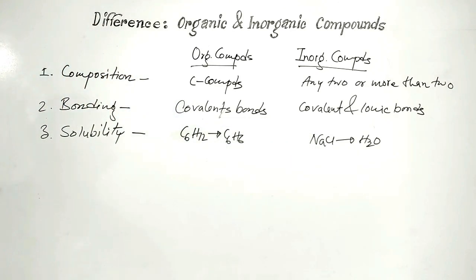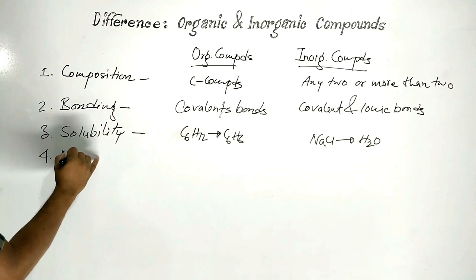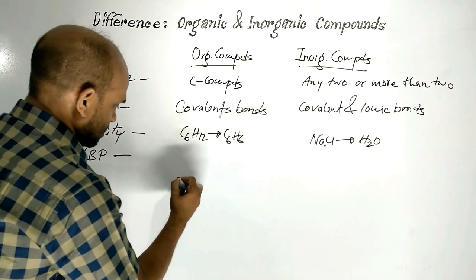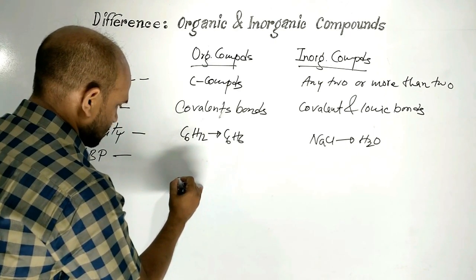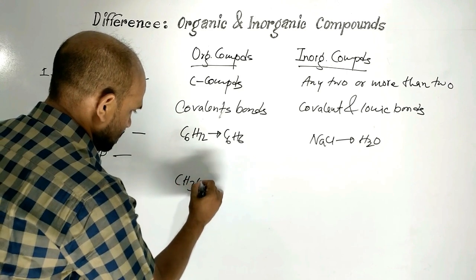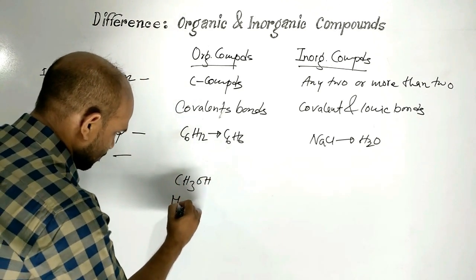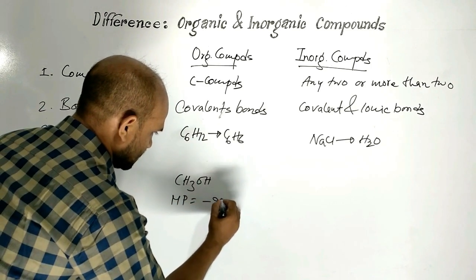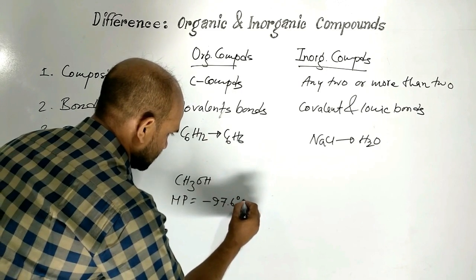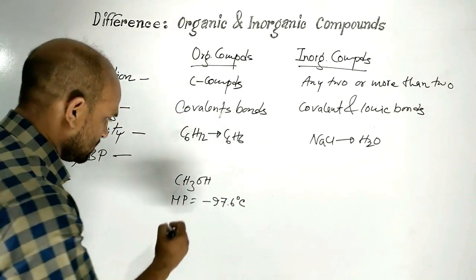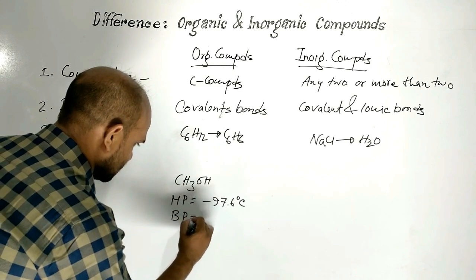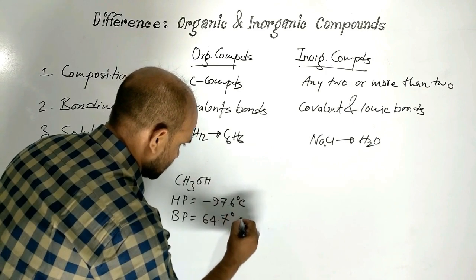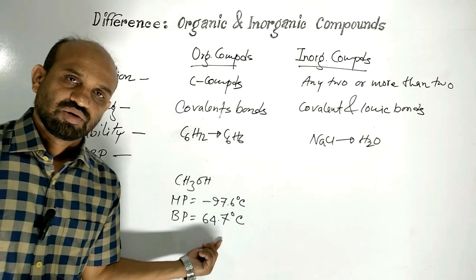Now, point 4, melting point and boiling point. Let us consider a compound ethanol. Its melting point is minus 97.6 degrees Celsius and its boiling point is 64.7 degrees Celsius, which is very low.